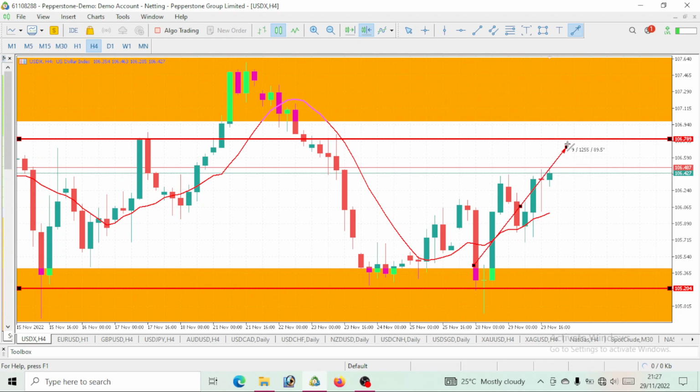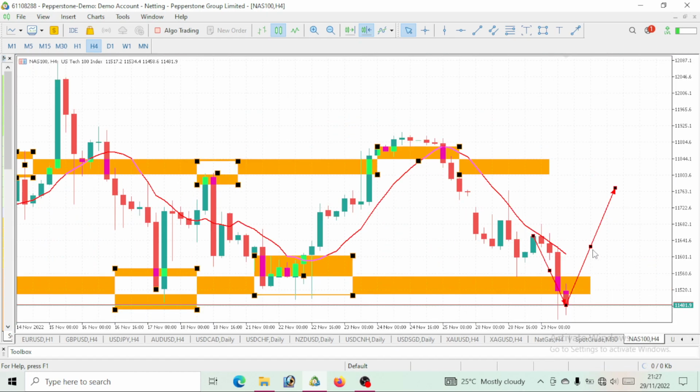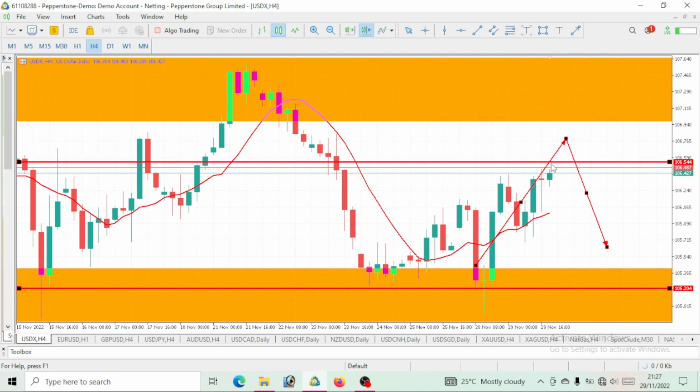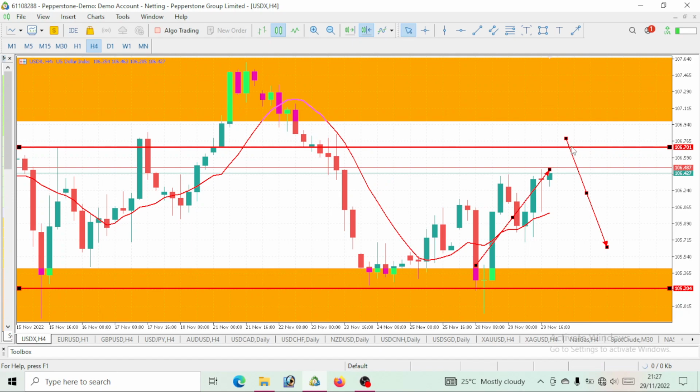So we should see it go bullish a little bit. Once it hits this resistance level, then we're expecting a drop on this DXY. Once this DXY goes bullish a little bit, then we're expecting a little bit of a drop on NASDAQ 100. All you just have to do is watch out for the USD index or DXY. Once it comes to this resistance level, we can start having this bearish move at this level.